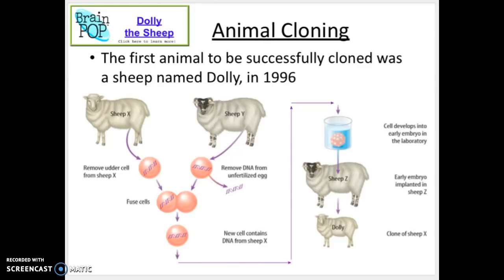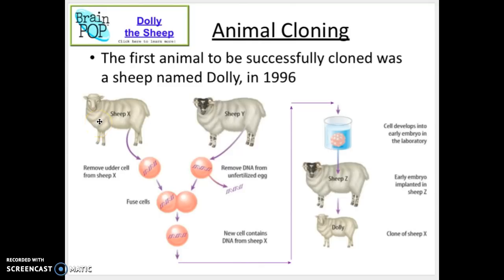Dolly the sheep in 1996 was a very famous sheep. It was the first animal to be successfully cloned. But it's probably not what you think. In your mind, you might have a vision of the sheep going into a laboratory, with zapping lights, and all of a sudden there's an identical sheep. It's not like that at all. They actually need three sheep to clone this one sheep. If you can see in this picture, it's really complicated.